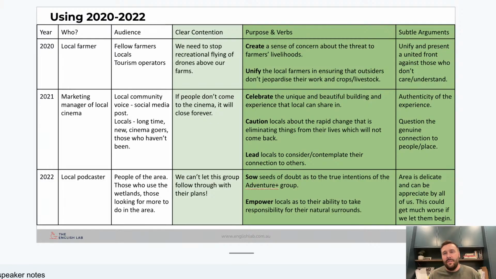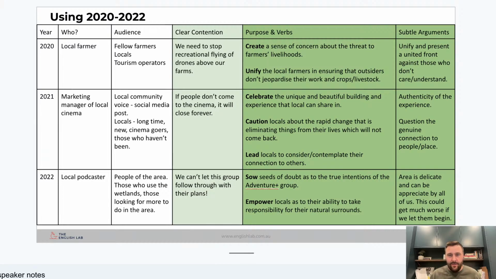If you take a look over to the right, some of the more subtle things that she was doing, and I'd really encourage you to do this piece quite soon, is to look at the authenticity of the experience. She was saying that going to the cinema isn't just about watching the movie. It's about sitting in the comfortable seats, being with friends, going out and enjoying your life and having some sort of engaging, authentic experience. She was trying to also question the genuine connection to place that we get. If we just sit at home and eat takeaway food and watch Netflix, are we really living, instead of if we go out? It's a fantastic piece to illustrate this point.